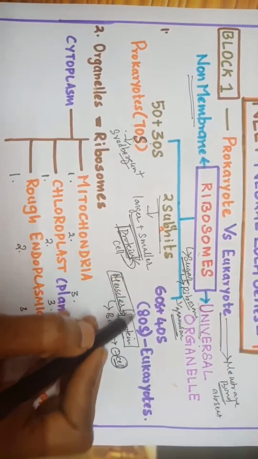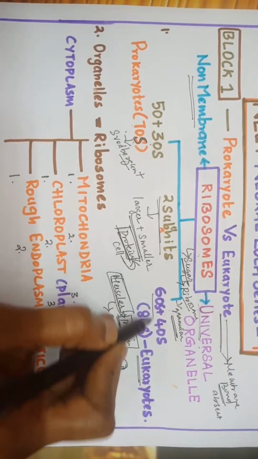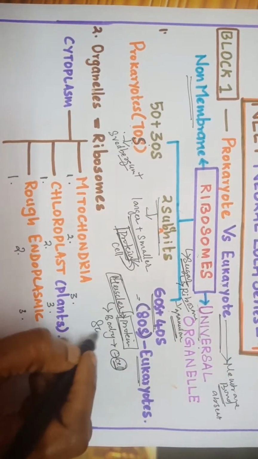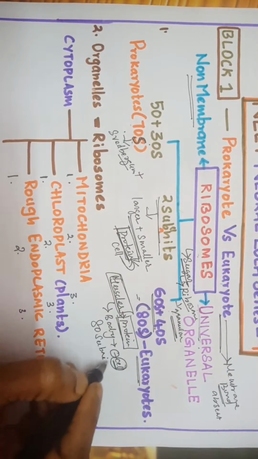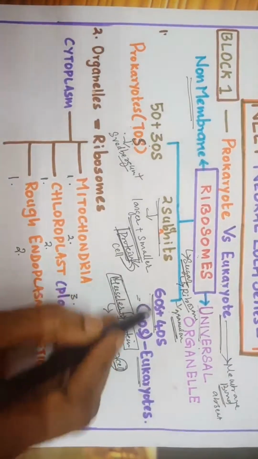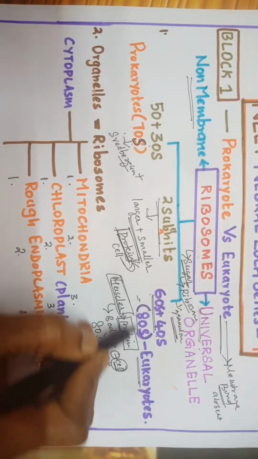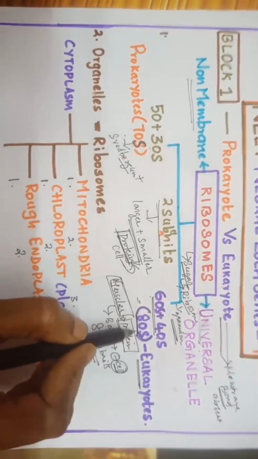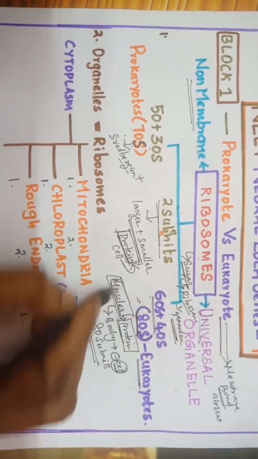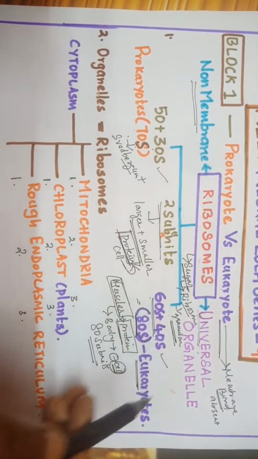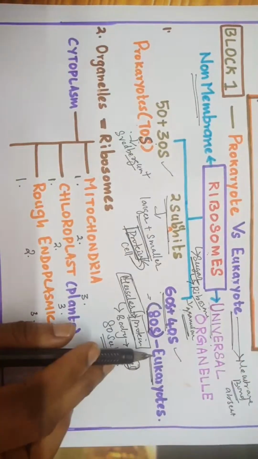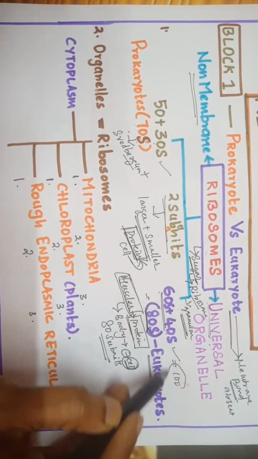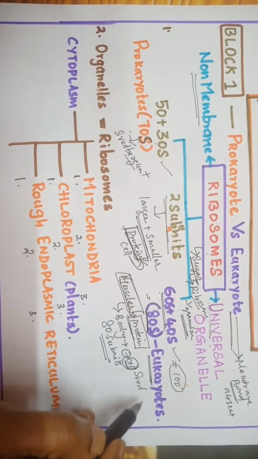So now coming back to this part, eukaryotes are made up of 60S and 40S, totally 80S type, okay, Svedberg units. Eukaryote ribosomes are of 80S type. 70S and 80S, this is very important. These values are important. At the same time, these values are also important. It can be asked in the match the following. Here also see 60 plus 40, if you add, it becomes 100. You shouldn't add because they are Svedberg's units.